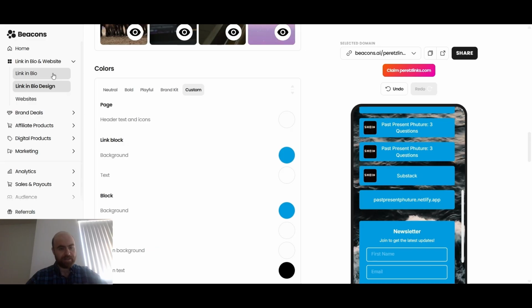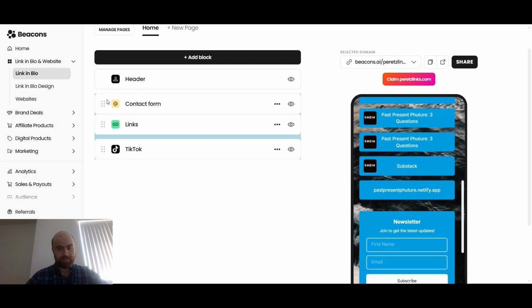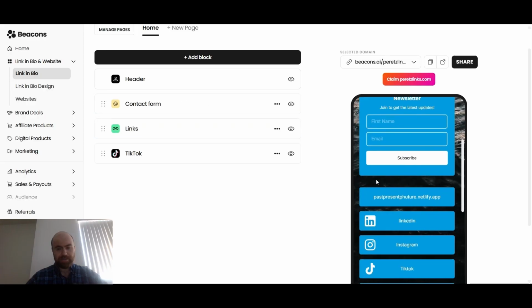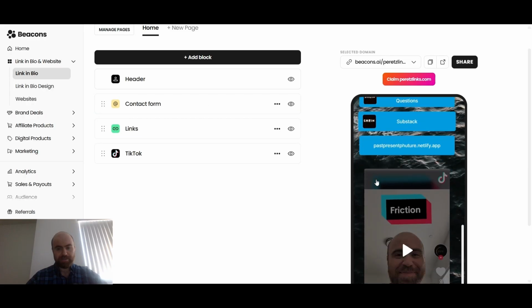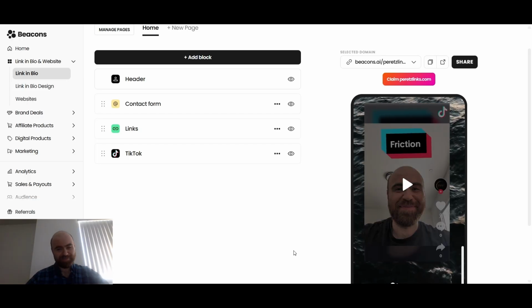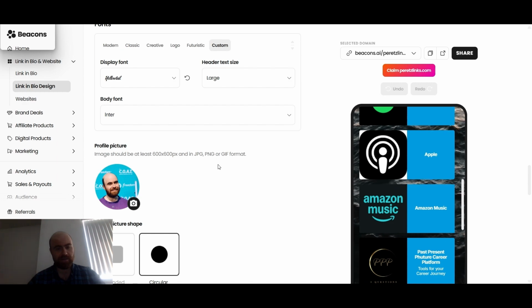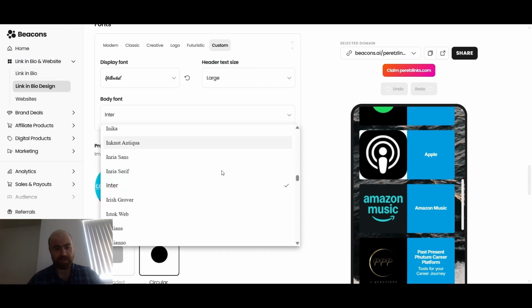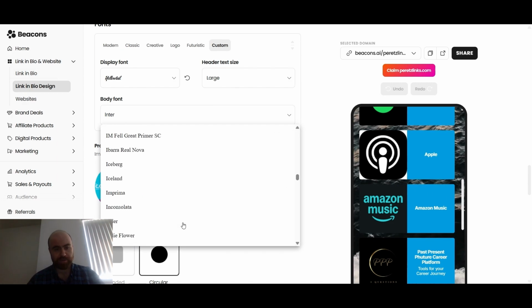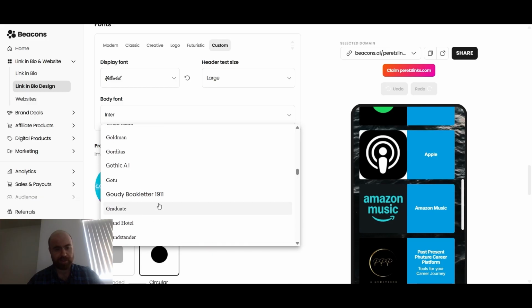And then we're going to go back to the link in bio. We're going to put the contact form on top. Then we have all the apps. I'm going to fix the apps and we'll get back to you. Okay, so it's quite frustrating. It resets all the links once you make those changes, but let's make the font a little bit more legible. So let's see what we have over here.